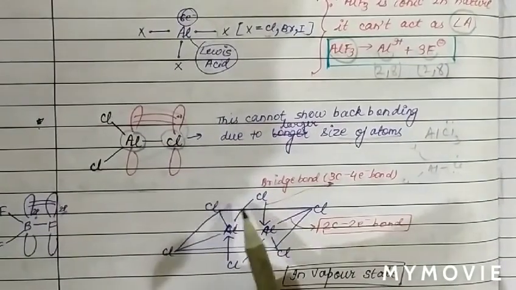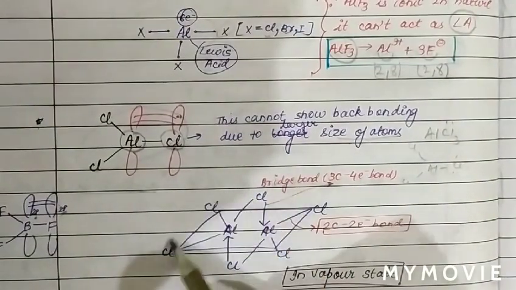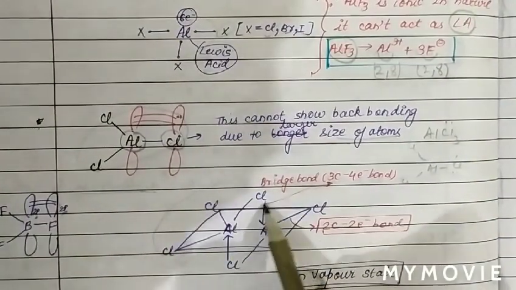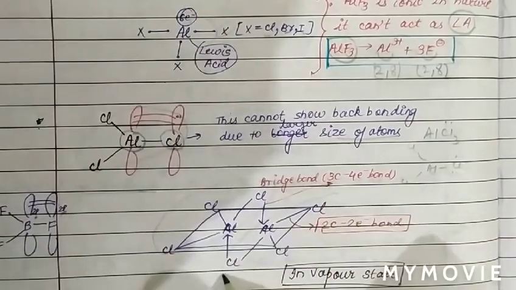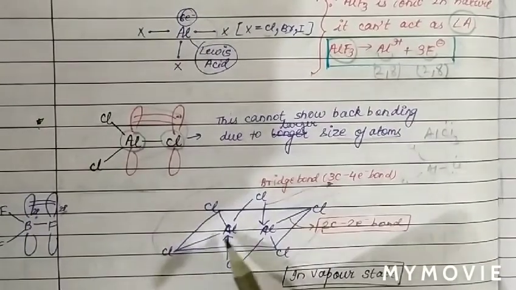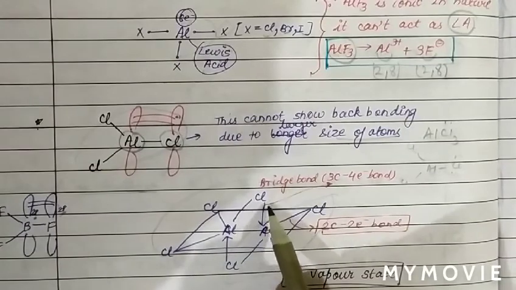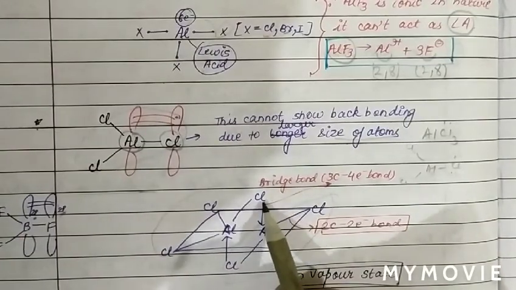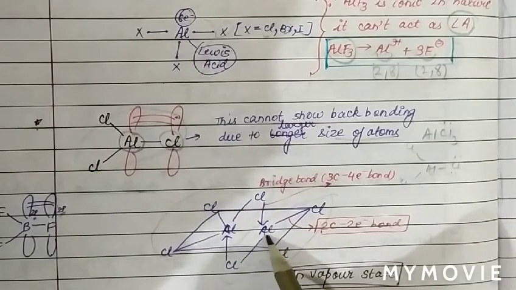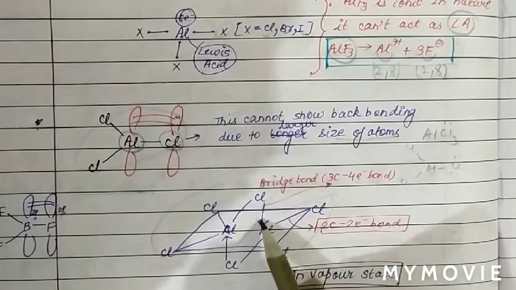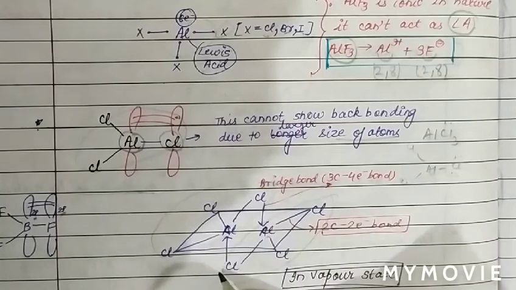See, this is one AlCl3 molecule, and this is another AlCl3 molecule. As we can see, on this chlorine atom there is an extra electron pair. So chlorine donates its extra electron pair to the vacant orbital of aluminium and forms a coordinate bond.